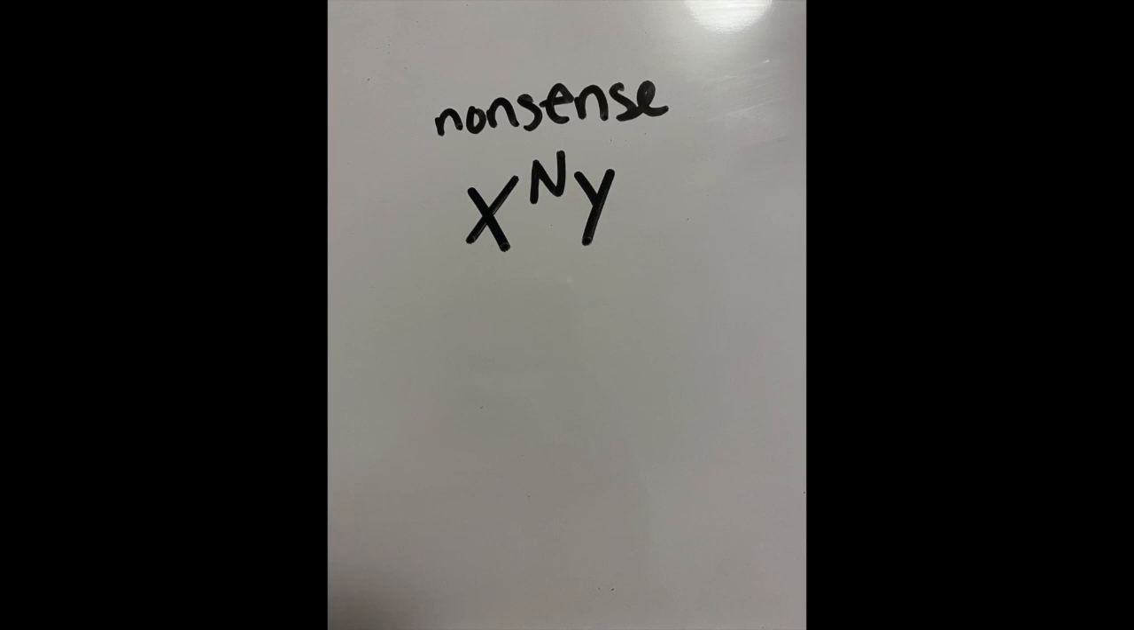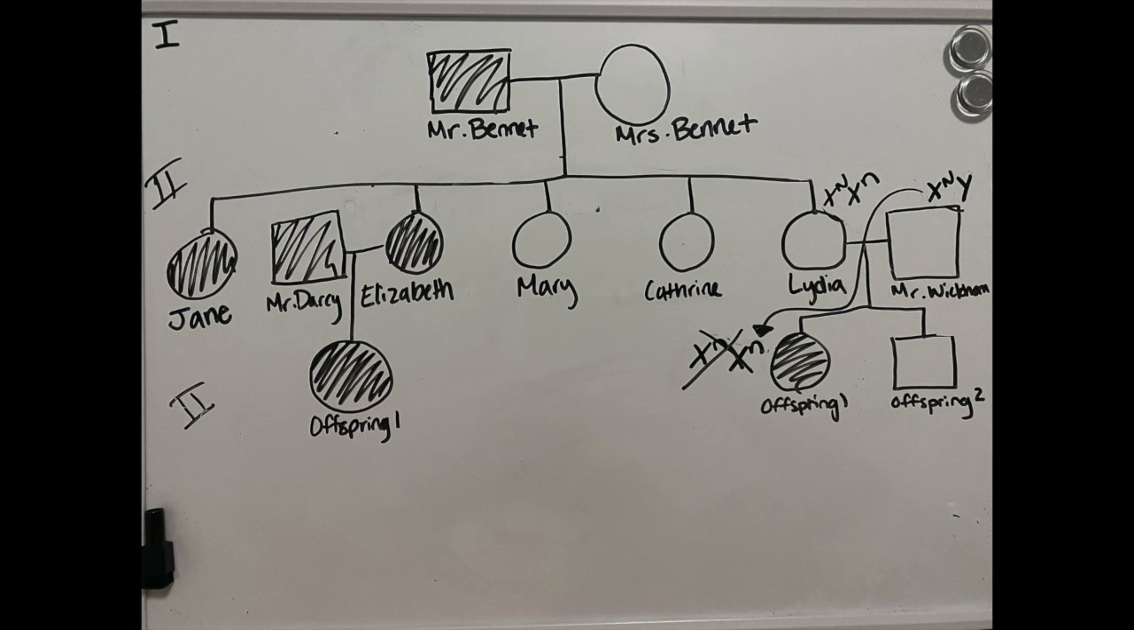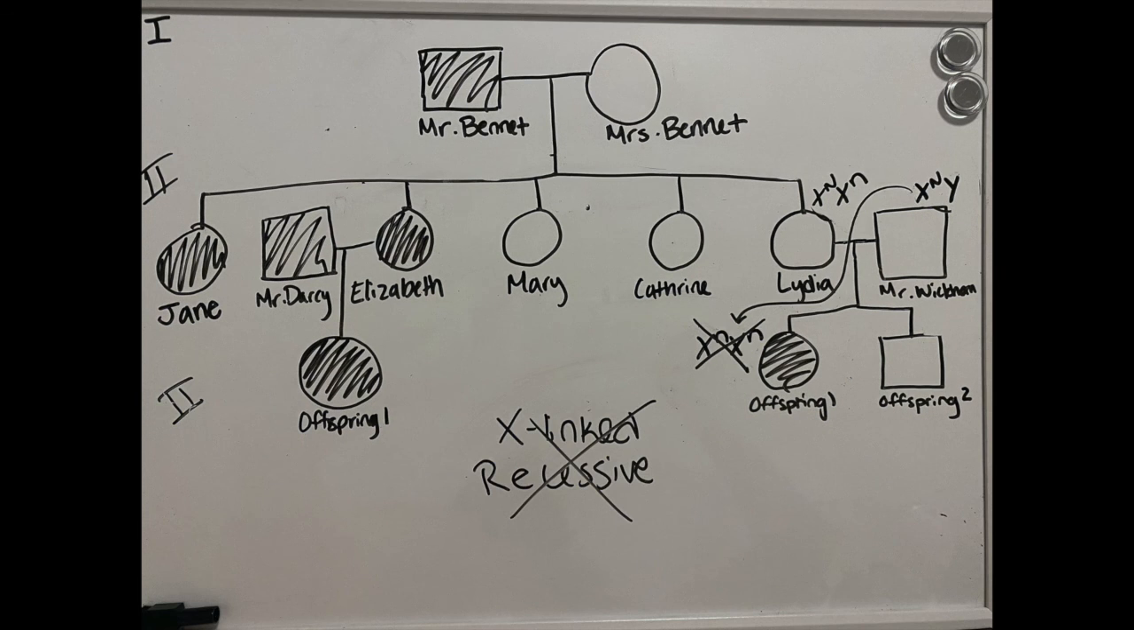X-linked recessive males with nonsense cannot have daughters with sense. Mr. Wickham will pass on the uppercase N X chromosome to his daughter, and therefore she cannot have sense. So this trait cannot be X-linked recessive.